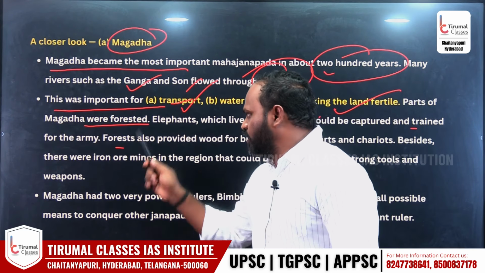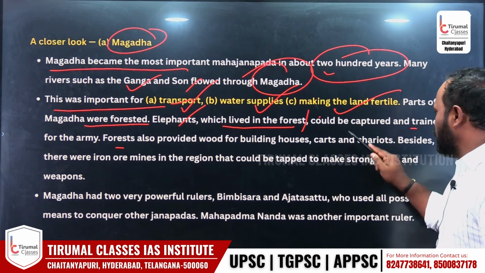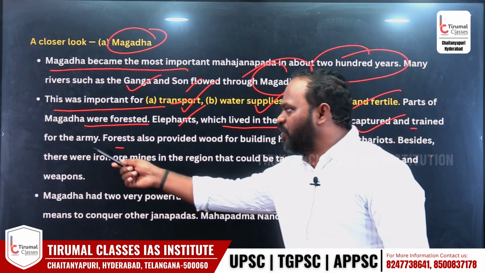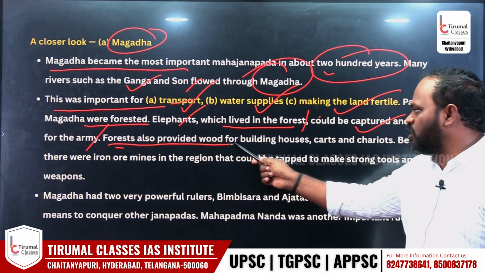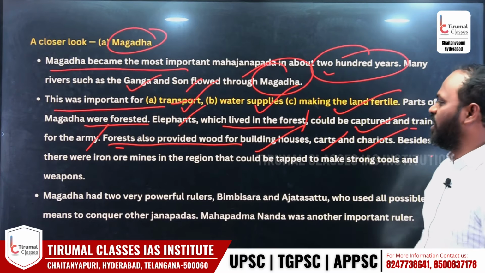Parts of Magadha were, let us say, forested. Elephants which lived in the forest could be captured and trained for armies. The forest also provided wood for building houses, carts, chariots and రథాలు.